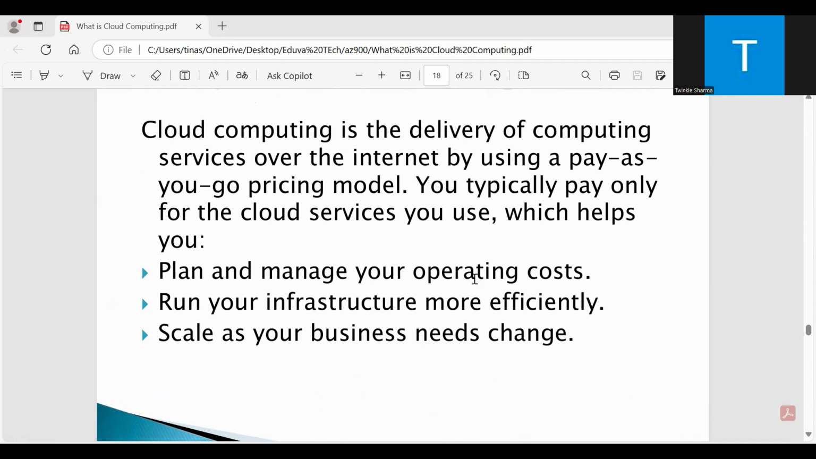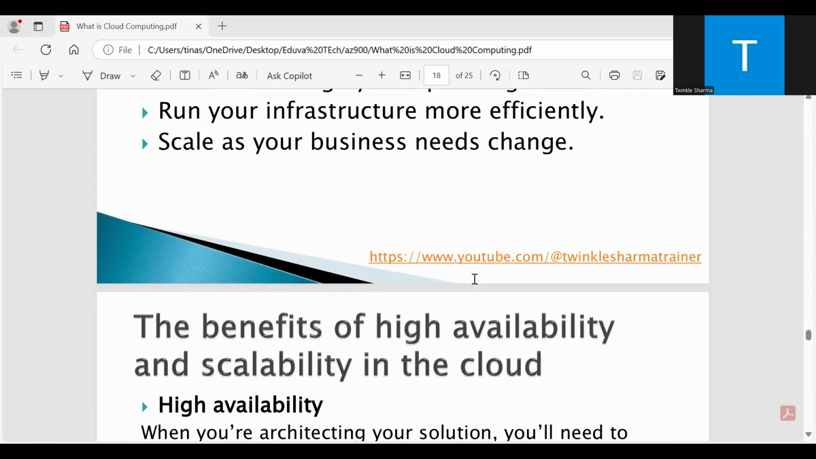Just like when you are taking hosting, you have to pay for the hosting, not for the domain and other things. If you are using business mails, like a domain mail, you have to pay only for those things, not for other things. Plan and manage your operating costs. Run your infrastructure more efficiently. Scale as your business needs change.